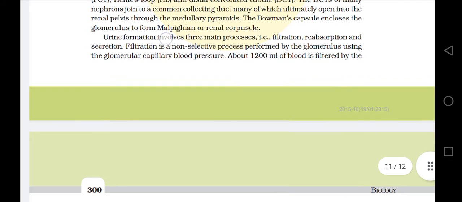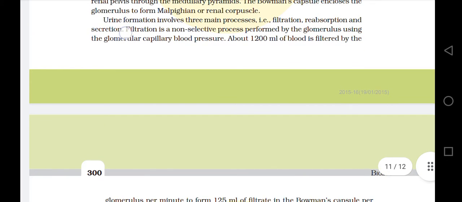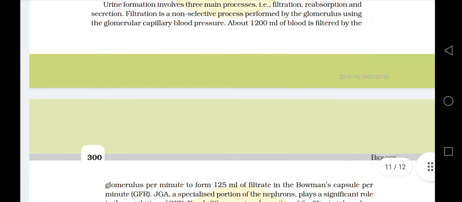Urine formation involves three main processes, that is filtration, reabsorption, and secretion. Filtration is a non-selective process performed by the glomerulus using the glomerular capillary blood pressure.